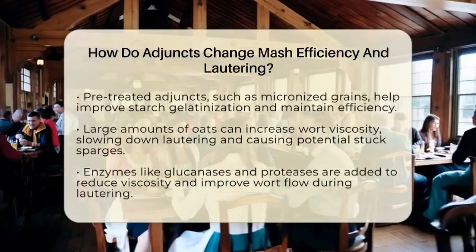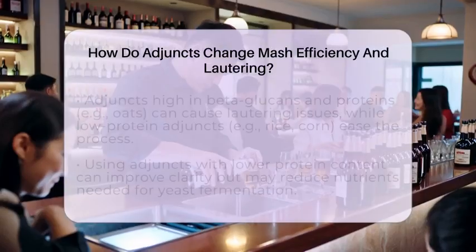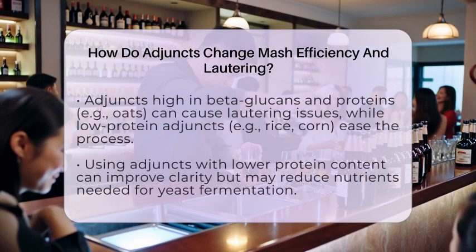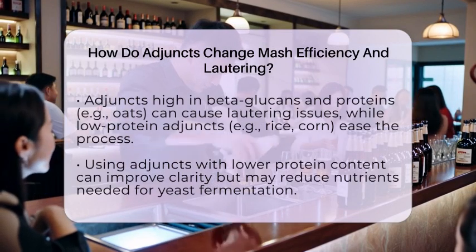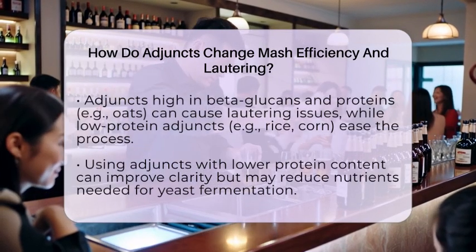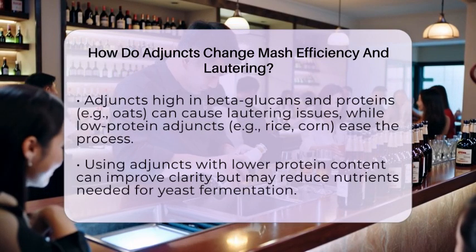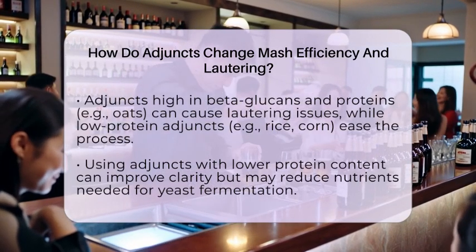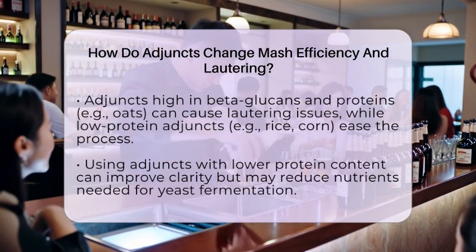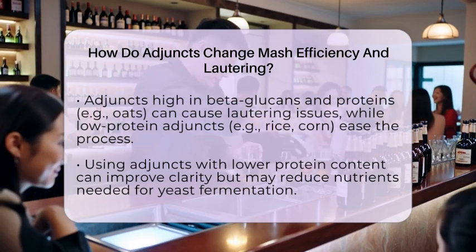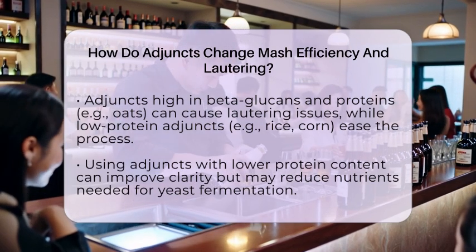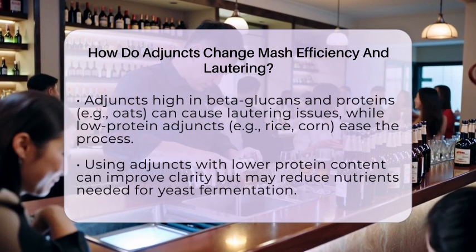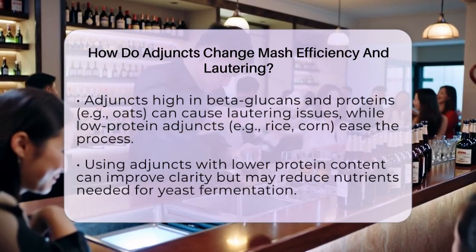To prevent this, brewers often add enzymes like glucanases or proteases. These break down beta-glucans and proteins that cause viscosity issues, helping the wort flow more freely and improving lautering efficiency. Adjuncts also influence the protein content of the wort. Some, like oats, are high in beta-glucans and proteins, which can increase wort viscosity and cause lautering problems.